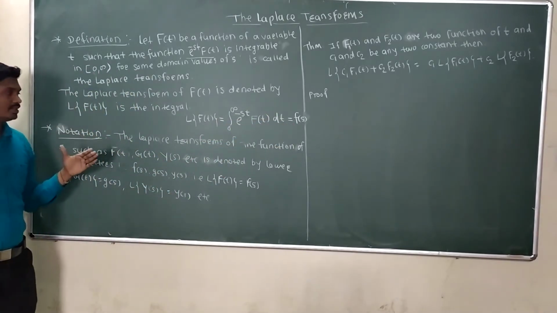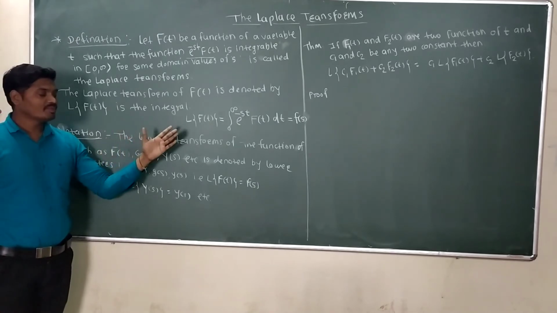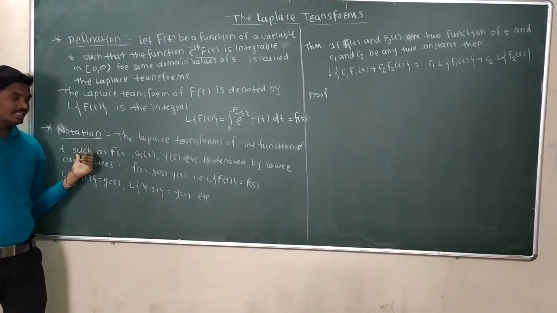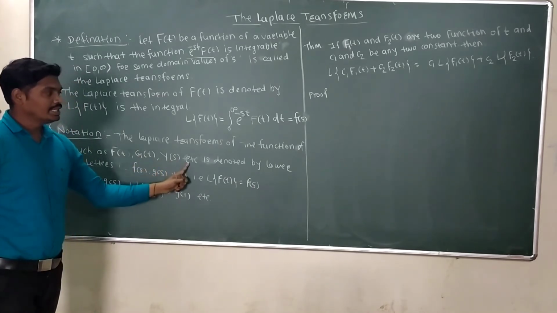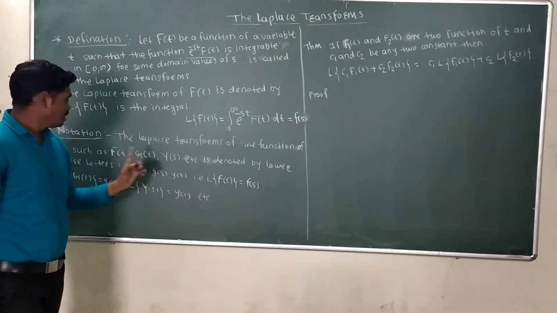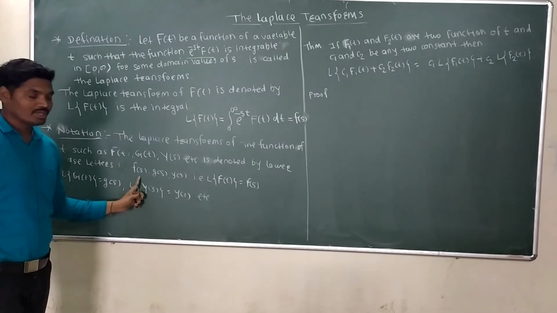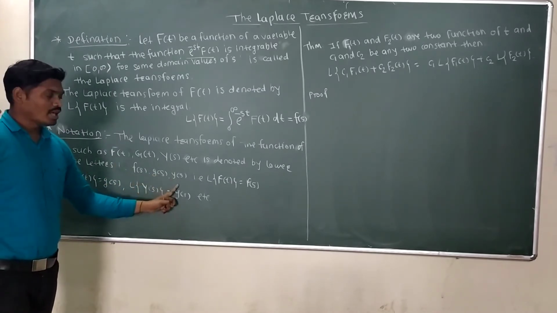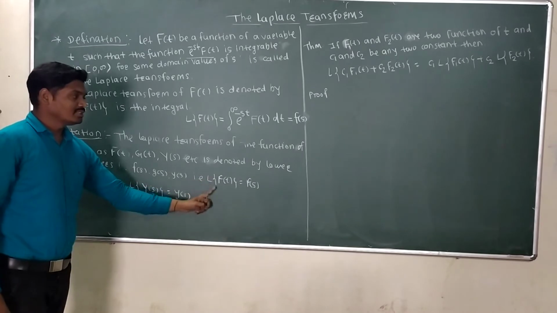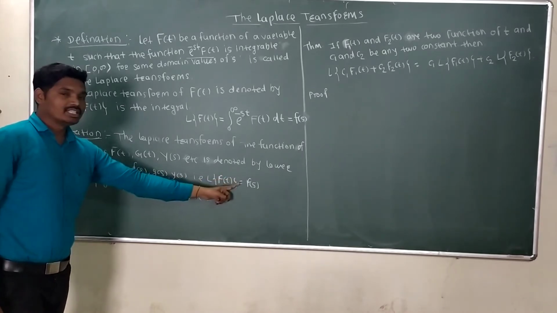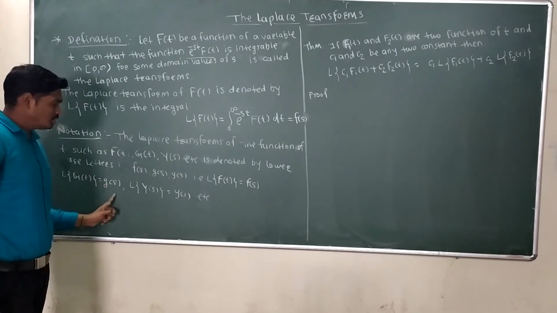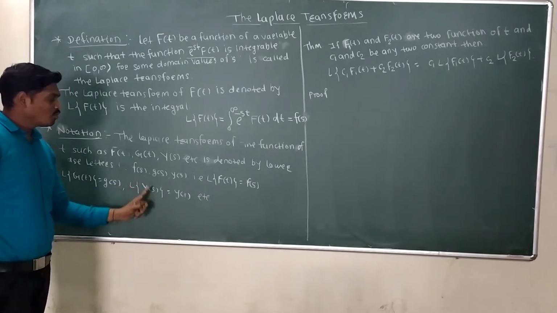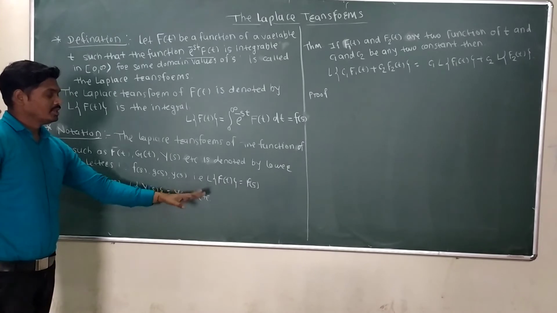Now see the notation. The Laplace transform of functions of t such as f of t, g of t, y of t, etc., is denoted by the corresponding capital letters F of s, G of s, Y of s. That is, Laplace transform of f of t is equal to F of s, Laplace transform of g of t is equal to G of s, Laplace transform of y of t is equal to Y of s, etc.